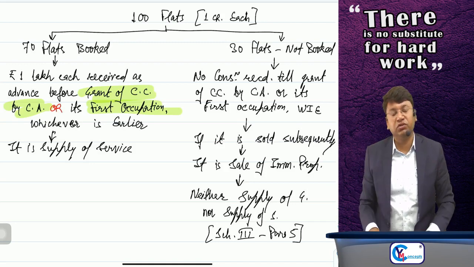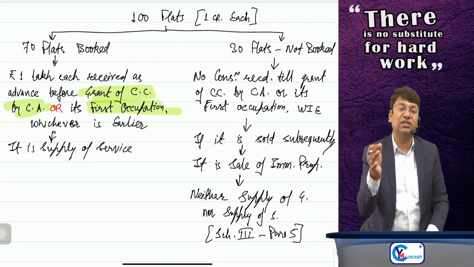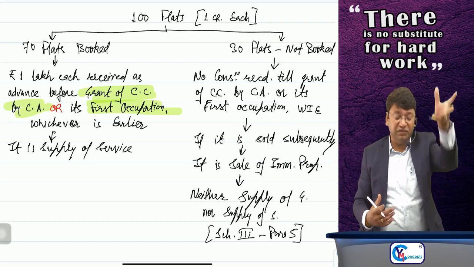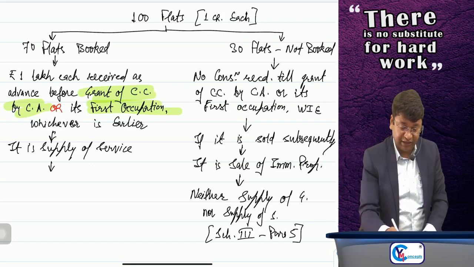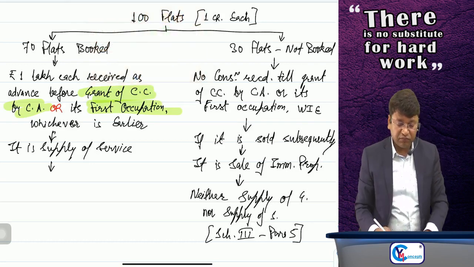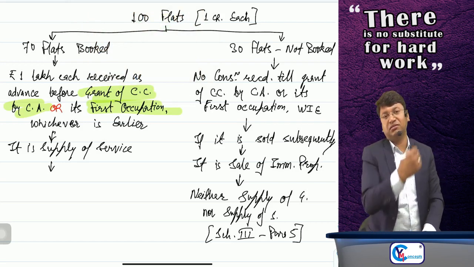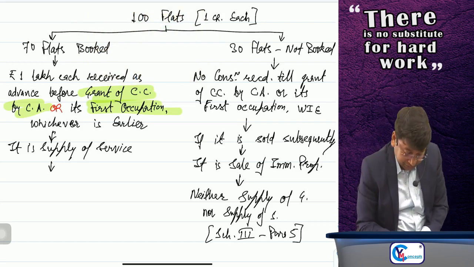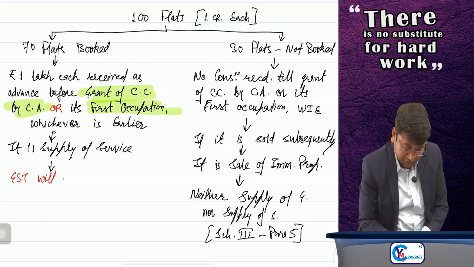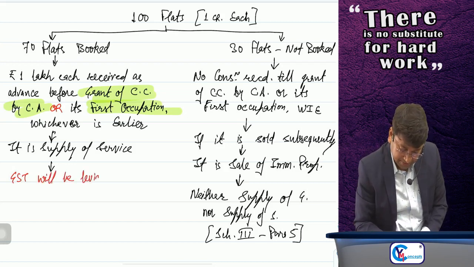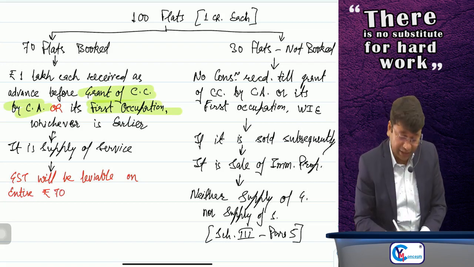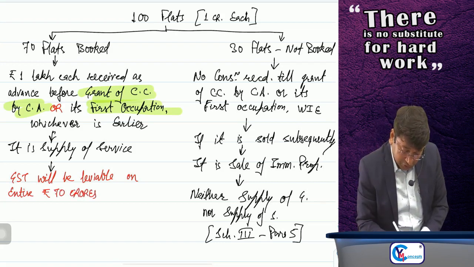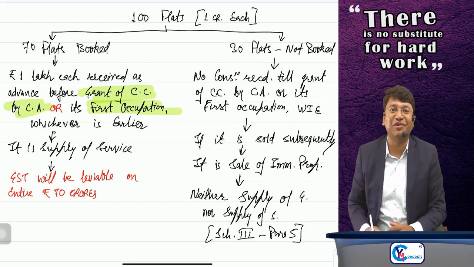But yes, GST will be charged on these 70 flats because these were booked under construction and the builder is providing construction services to the people who have purchased the flats. Now listen to me again very carefully, very important term now. So 70 flats I am constructing for others. So these are supply of services, and GST will be leviable on entire rupees 70 crores. 70 lakhs I am not talking about.